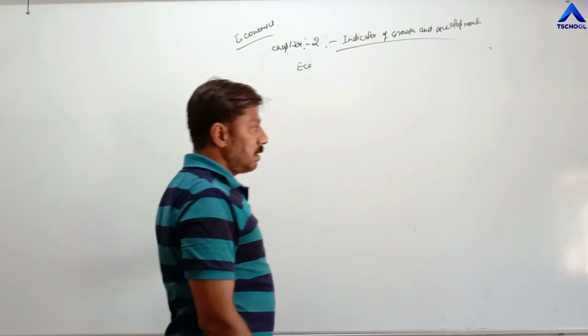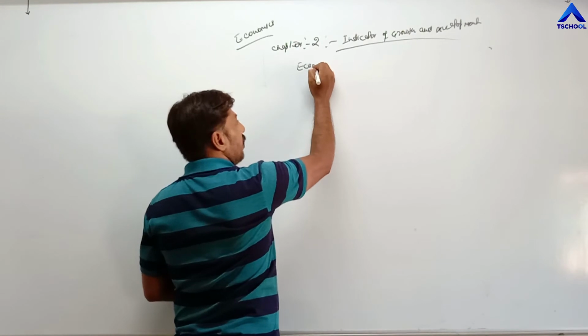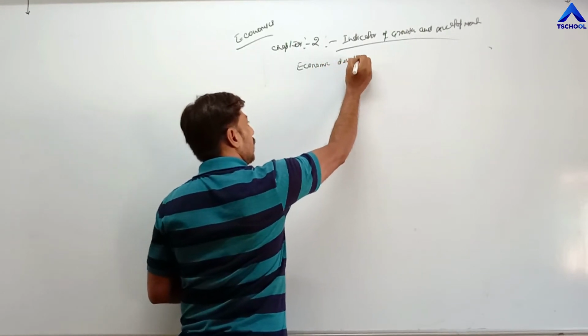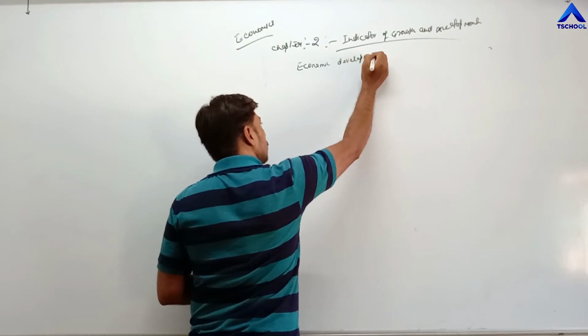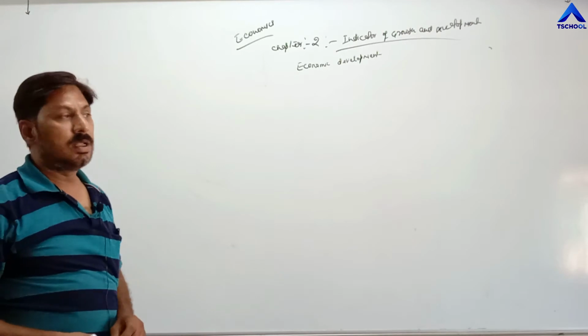In this chapter, we have completed the concept of economic development, its characteristics and limitations.